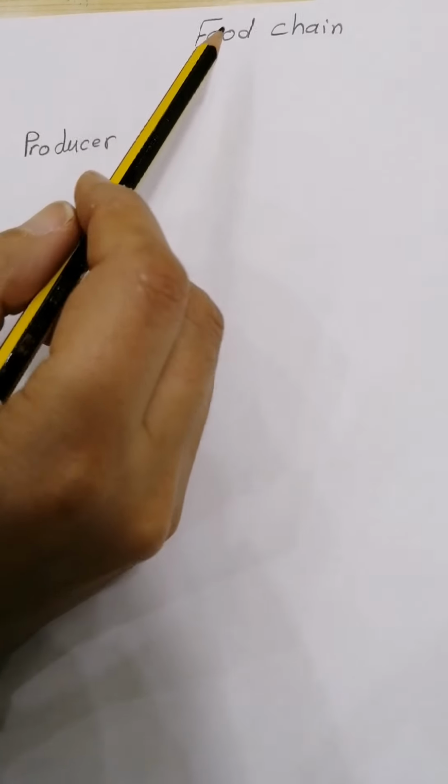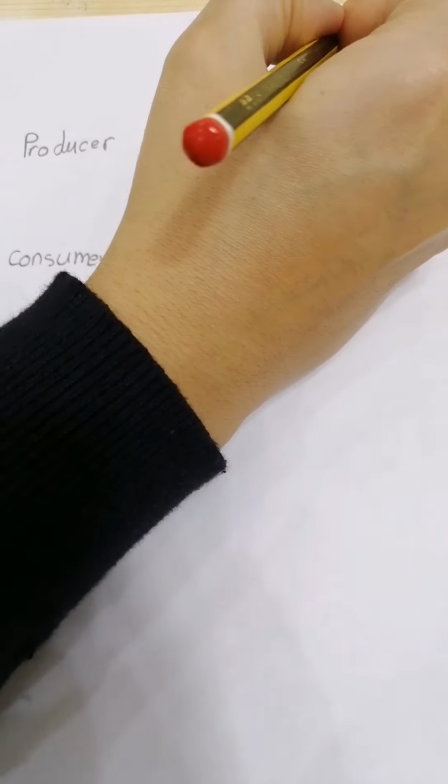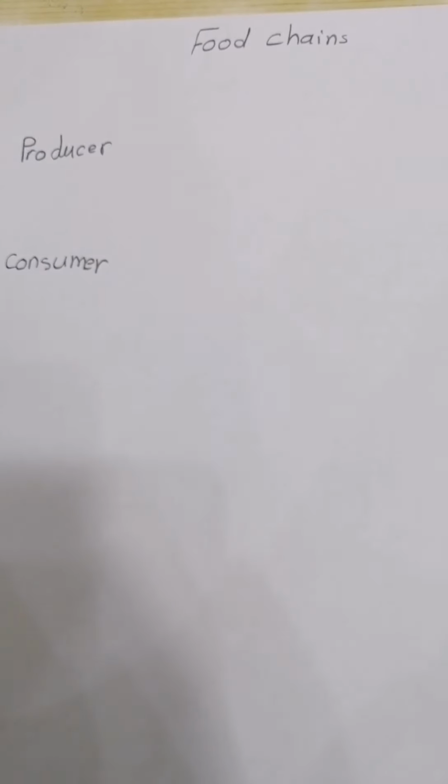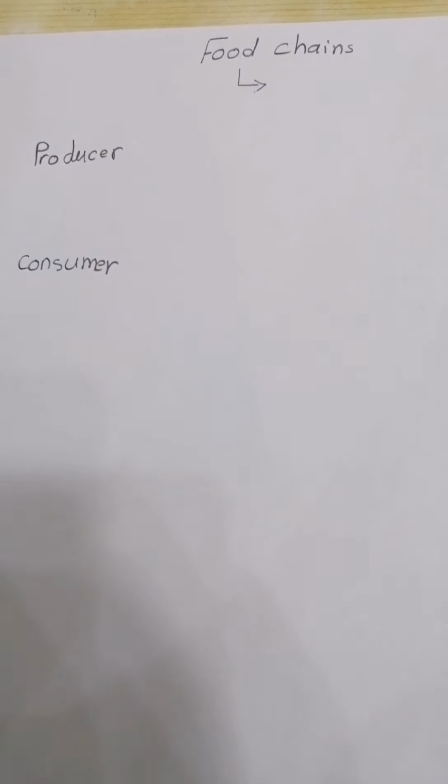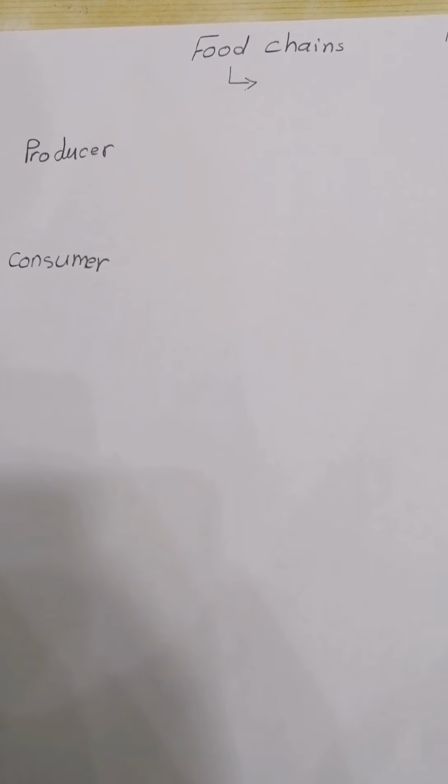Good morning, everyone. Today we are going to talk about food chains, and I think it's an easy topic for you because you already know it. Now, to start with, what is a food chain? A food chain simply tells us what eats what in an environment.